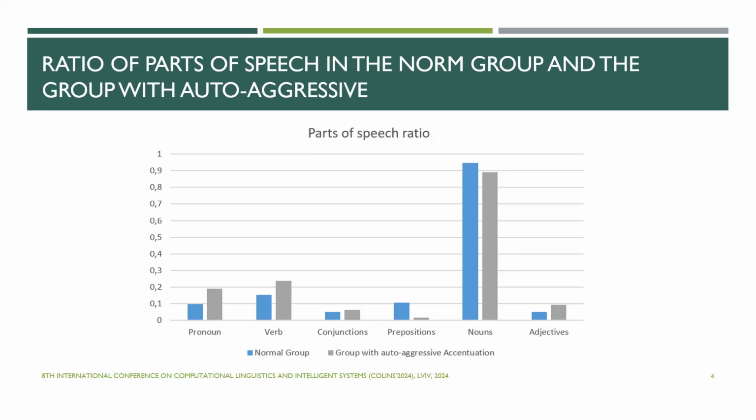It was also noted that compared to the group of norms, there are more verbs in the speech of suicide, among which a significant part is made up of non-factual ones. Another feature is the large number of adjectives, the use of which is twice as high in the group with auto-aggressive ascension. Such a tendency is connected with the desire to verbalize mental experiences and emotions experienced by people of the social group.